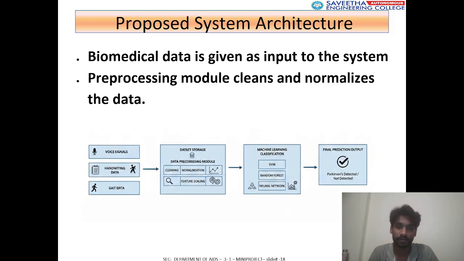The proposed system architecture. The biomedical data is given as input to the system. The pre-processing model cleans and normalizes the data, like voice signals, handwriting data, and gene data. These are taken as inputs and enter the pre-processing model, which applies techniques to clean the data, like cleaning, normalization, and feature scaling. After that, machine learning classification using techniques like SVM, random forest, and neural networks, and we can predict the final output, like whether Parkinson's is detected or not detected.